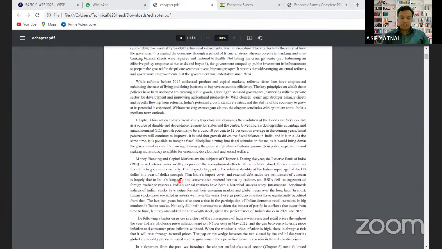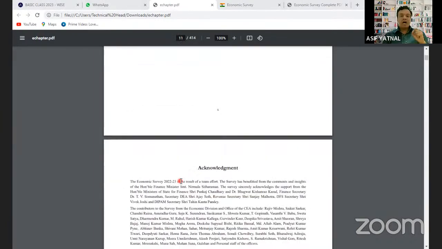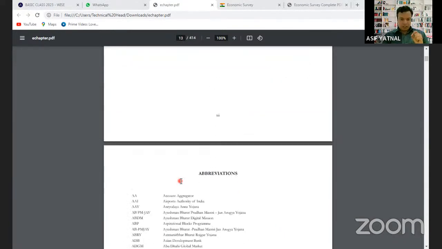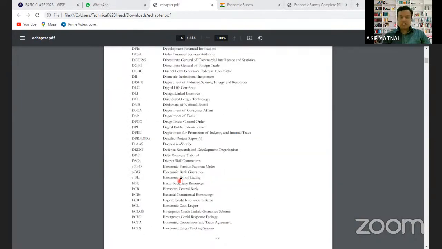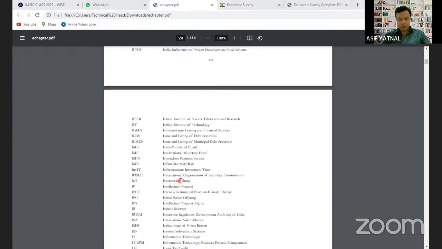Now let's go on to the first chapter. अभी आपको कल first chapter को आपको पढ़ना है. First chapter that is you have to make the notes of the state of Indian economy. So what is the state of the Indian economy? That's what you can come to know by first chapter. तो state of the Indian economy क्या देखना है, notes कैसे बनाना है, that's what I'll explain to you here.